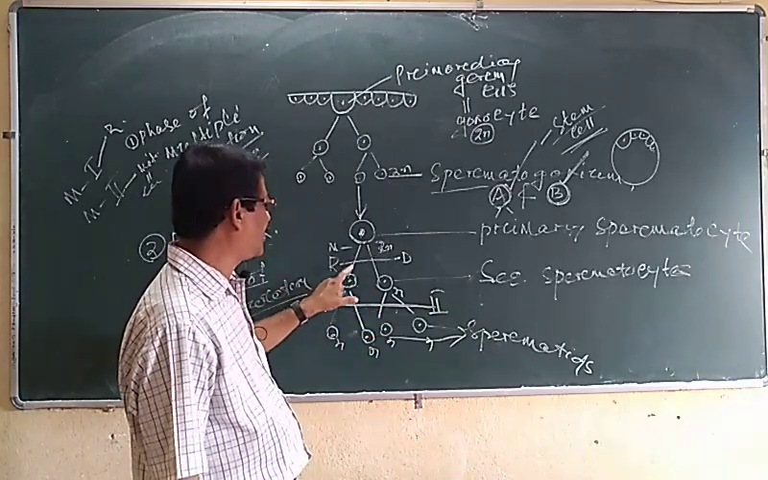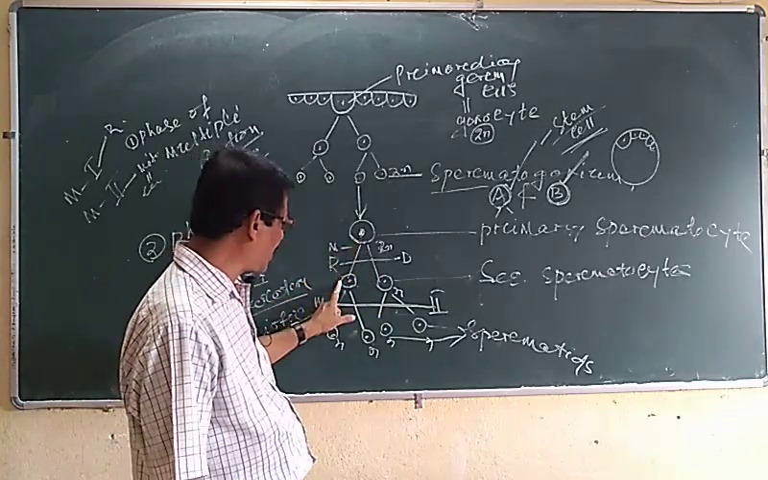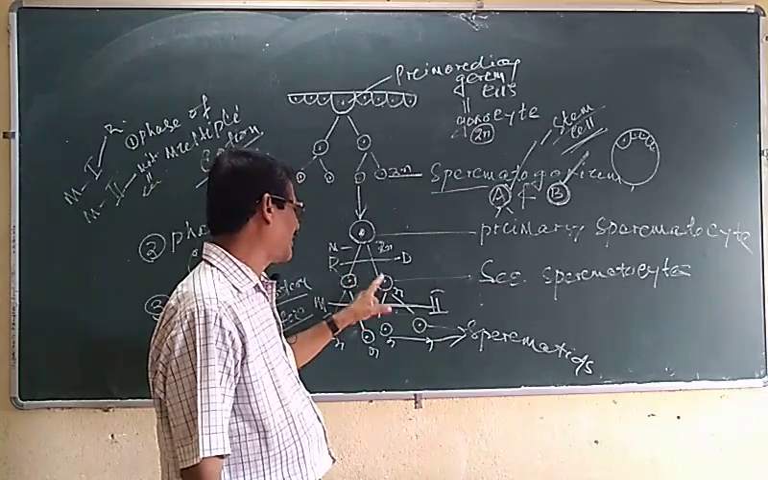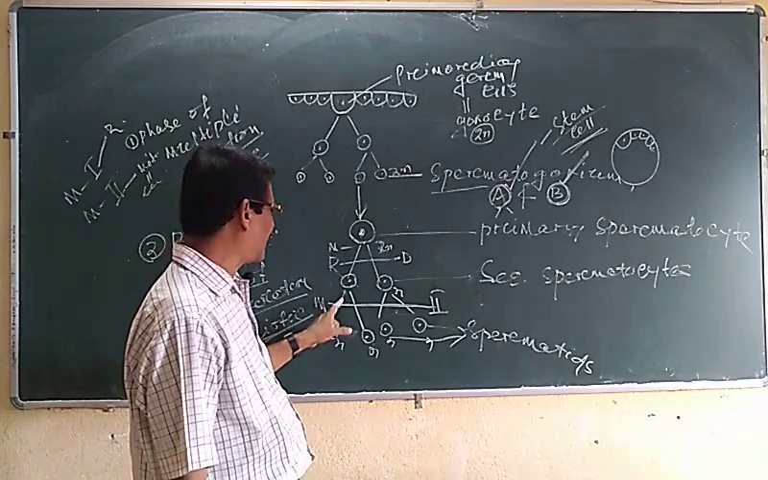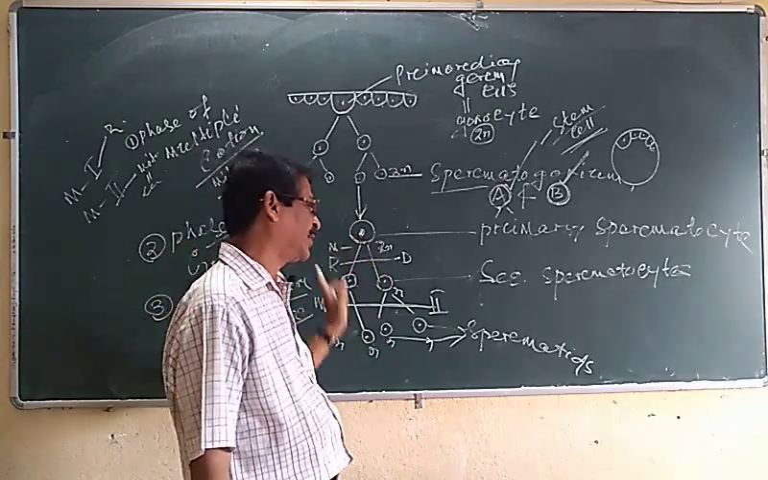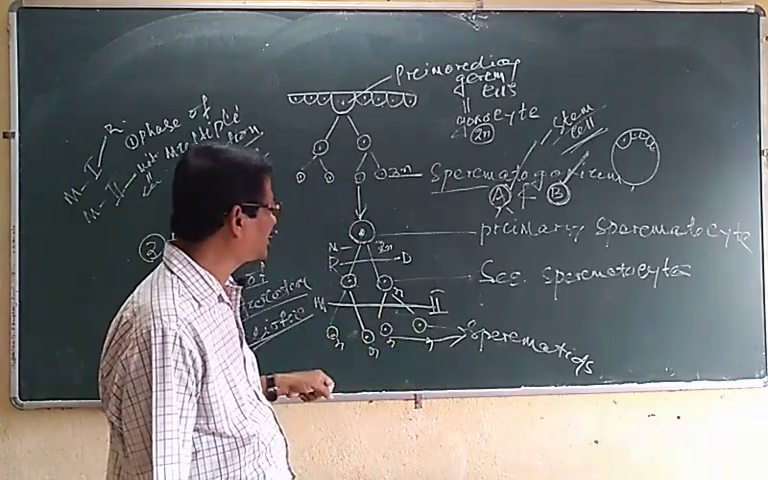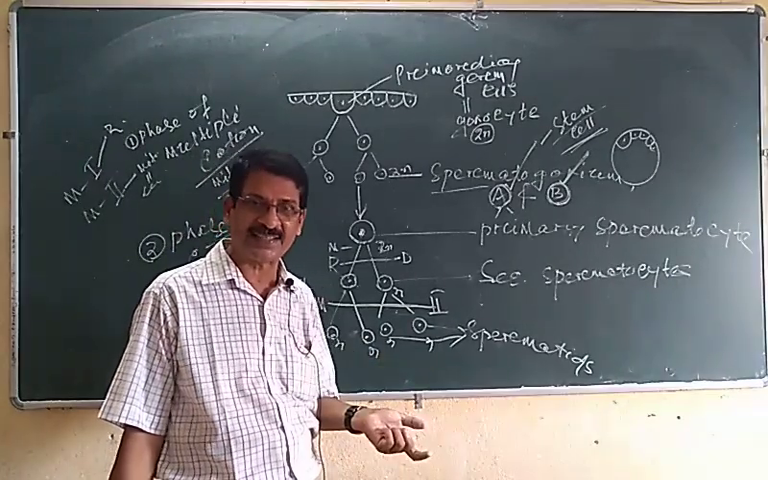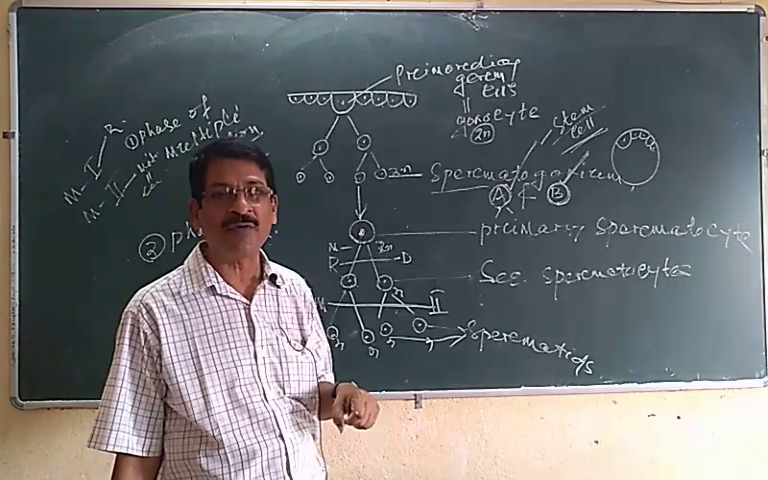In meiosis 1, each primary spermatocyte divides into two secondary spermatocytes, which are haploid in nature. Then each secondary spermatocyte divides into two spermatids. In this way, one primary spermatocyte divides into four spermatids. Up to this is the formation of the spermatid. Then the next phase I will start is called the formation of sperms.